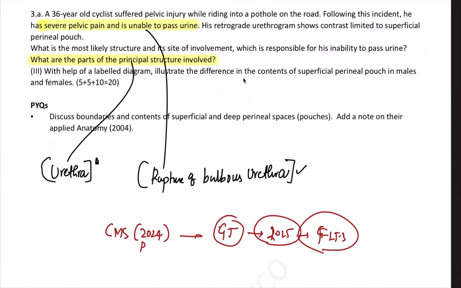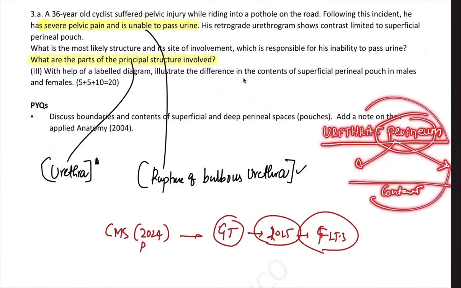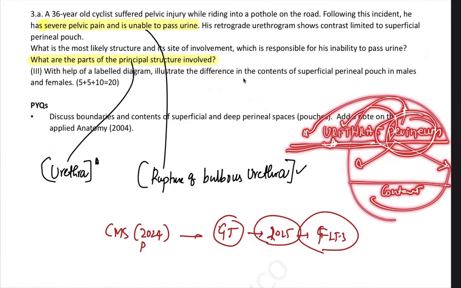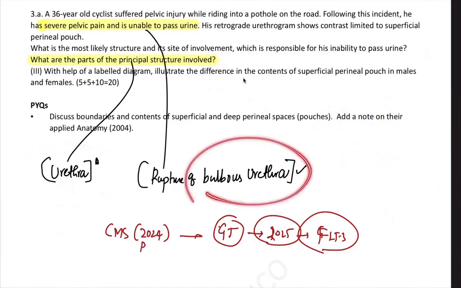So this is one question, that is rupture of the bulbar urethra. But the problem is urethra is not part of the syllabus, but they are considering urethra as a part of perineum because perineum is part of the anatomy syllabus, and they have asked what is superficial perineal pouch and deep perineal pouch, what are the contents in the past. Now instead of just asking perineum, they're also asking perineal injury. The applied aspect of perineal injury is that along with the perineum, because urethra is part of that, the urethra gets injured. They're asking you what are the parts of principal structure involved. Urethra is involved. So urethra has bulbous urethra, membranous urethra. So here it is the rupture of the bulbous urethra.